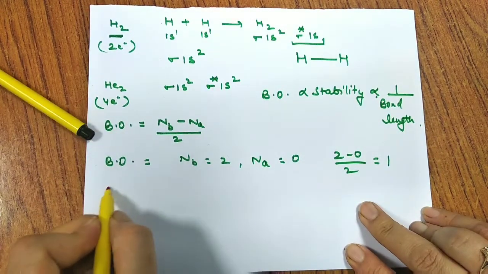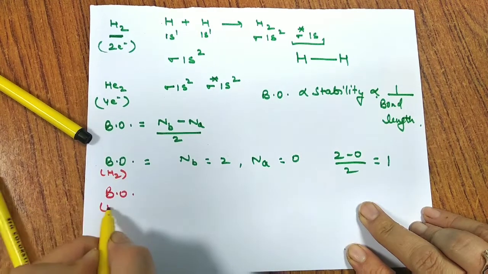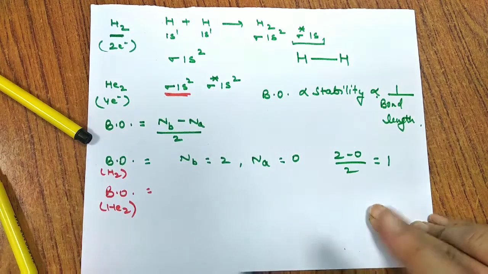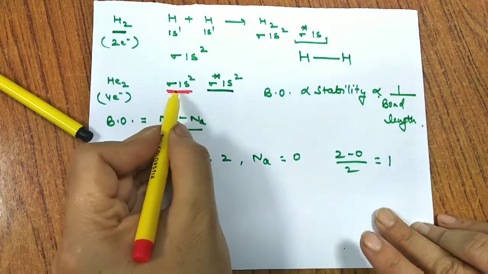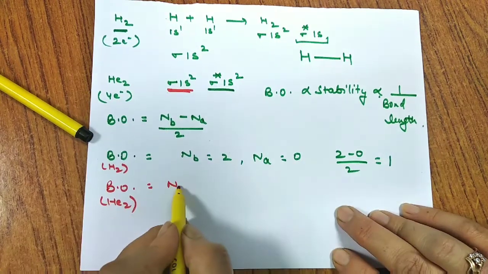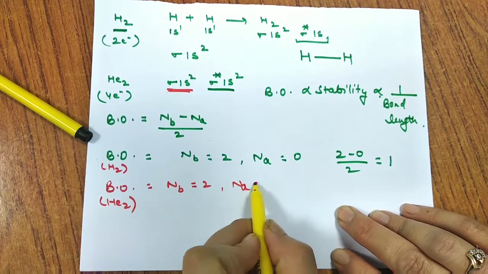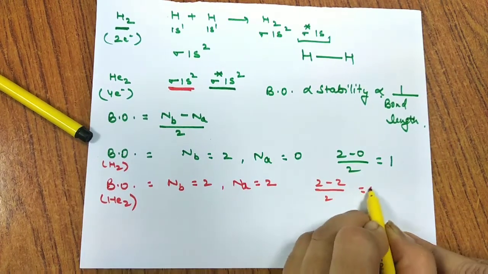Let us find the bond order for helium. That was the case of the hydrogen molecule. In the case of the helium molecule, Nb is 2 and Na is again 2. Nb is the number of electrons in the bonding molecular orbital, that is sigma 1s, which is 2, and in anti-bonding it is also 2. So if we put the values, (2 minus 2) by 2 comes out to be 0.